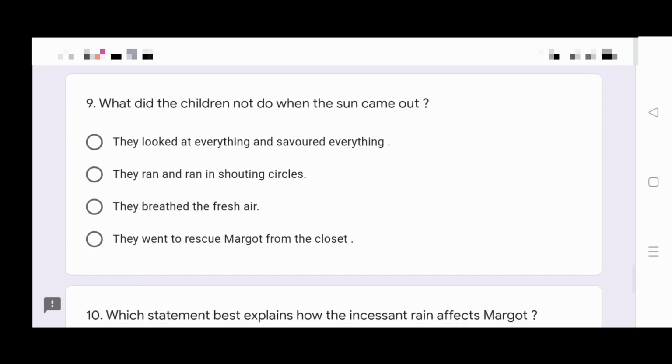Question 9. What did the children not do when the sun came out? Read the question carefully. They looked at everything and savored everything. They ran and ran in shouting circles. They breathed the fresh air, or they went to rescue Margaret from the closet. What did they not do?